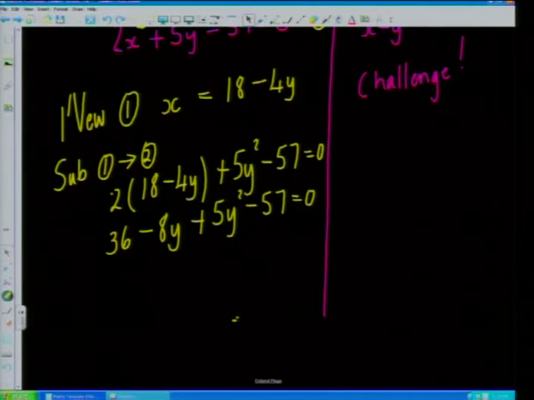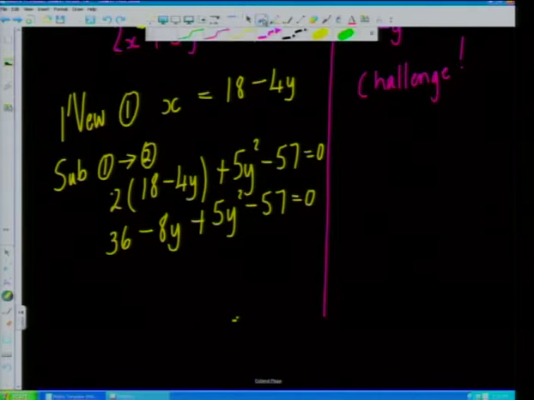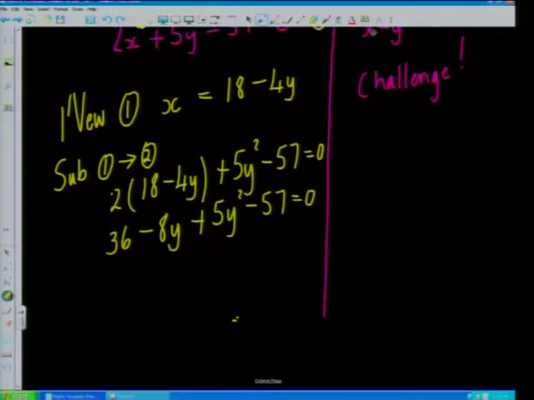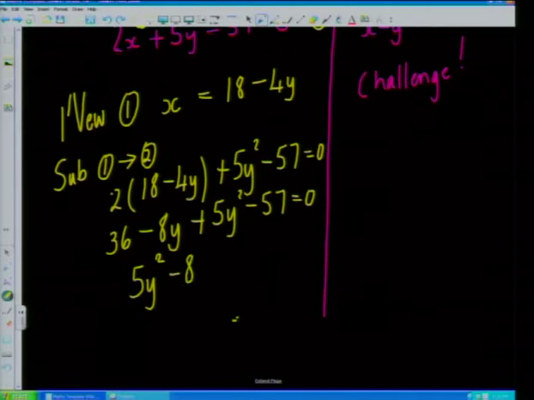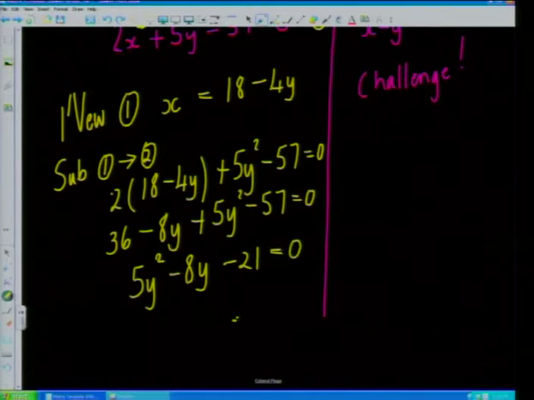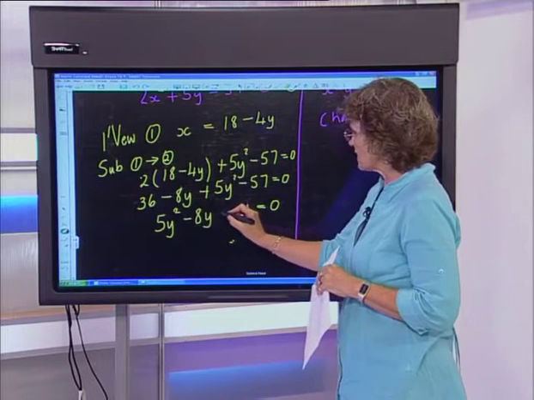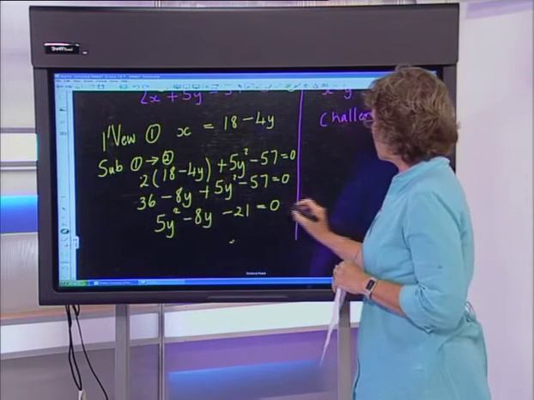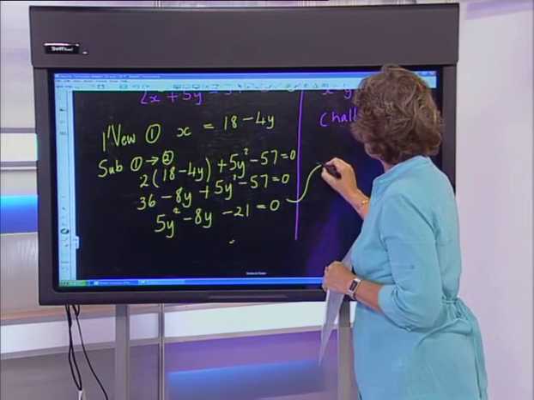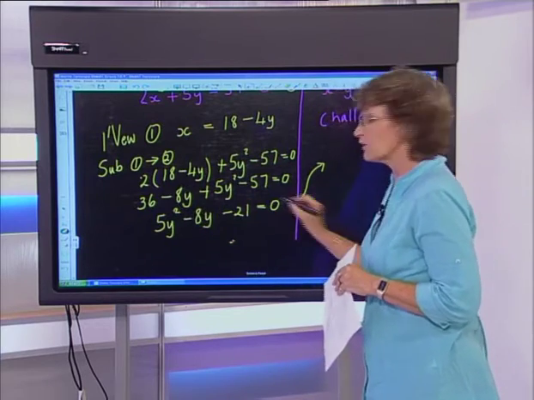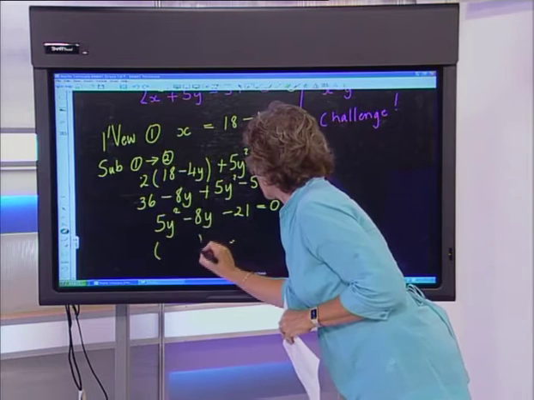So now what we've got is 5y squared, negative 8y, negative 21, and that comes to 0. Once again, guys, if your factorization of quadratics is a bit shoddy, this is where it's going to come in. I know that Natasha mentioned that some of you have calculators that can do this, but if you haven't got a calculator, you're going to have to trinomial factorize that into our two brackets.